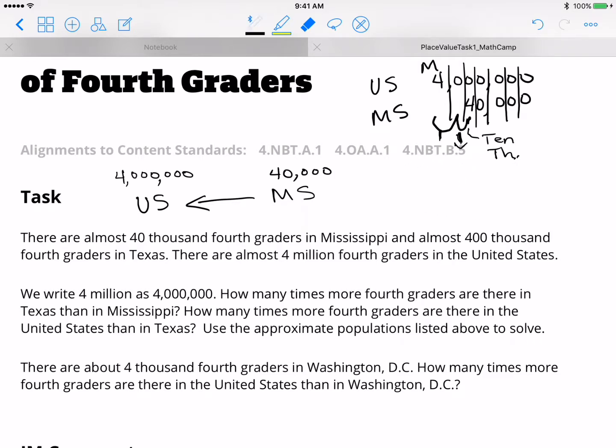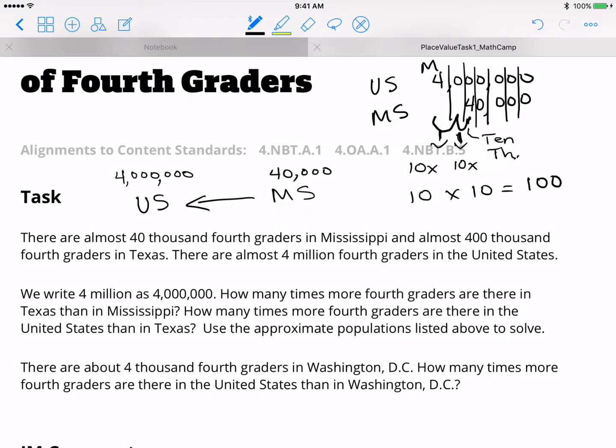Let's fix that and do it again. So we have our 10 times and our 10 times. 10 times 10, which equals 100.